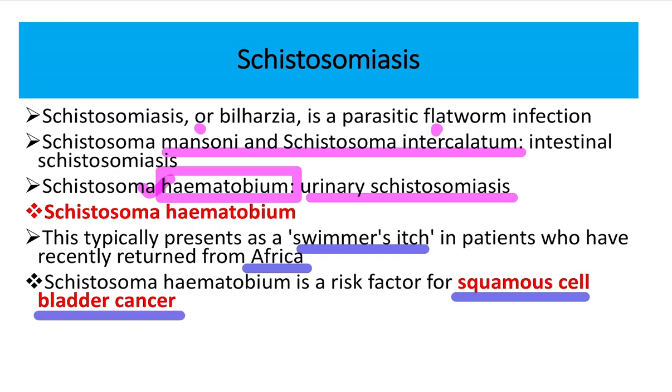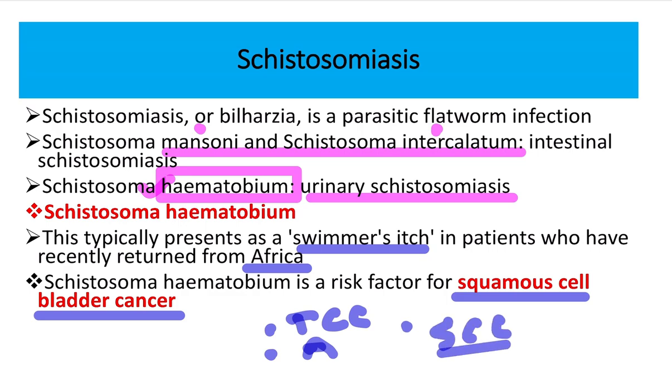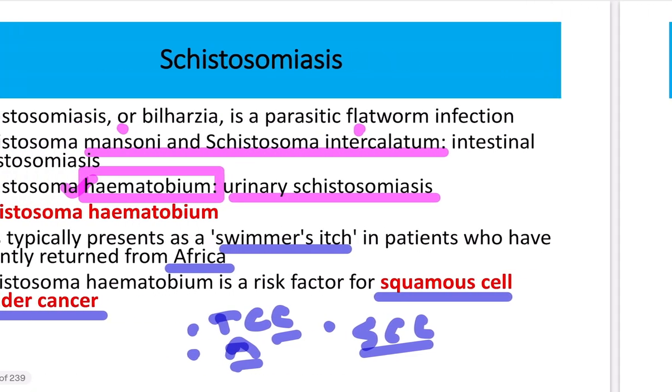So in the bladder, there are different types of carcinoma. One of them is squamous cell carcinoma. Others are transitional cell carcinoma and adenocarcinoma. And this squamous cell carcinoma is caused by Schistosoma haematobium. Transitional cell carcinoma of the bladder is the most common type of bladder tumor. Adenocarcinoma may also occur in the bladder, but in case of infection, it is usually squamous cell carcinoma, and within this squamous cell carcinoma, stone deposition usually occurs.